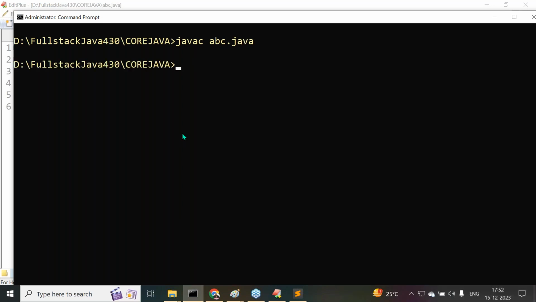Compiled successfully. javac abc.java compiled successfully. Got it or not? Next, after completion of this, I want to execute the program. Compilation is successful. If you want to execute the program, along with java we have to use the java command. But along with java, we must use the main class name, the main method class name.